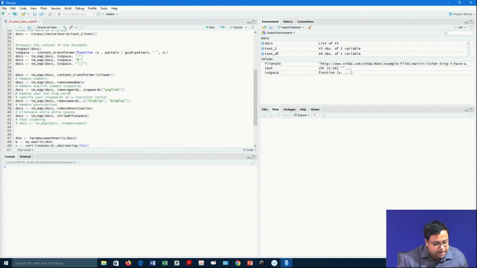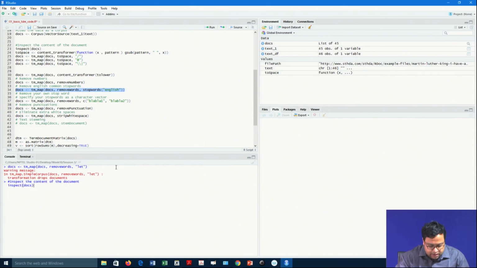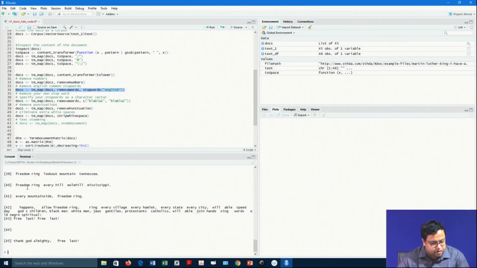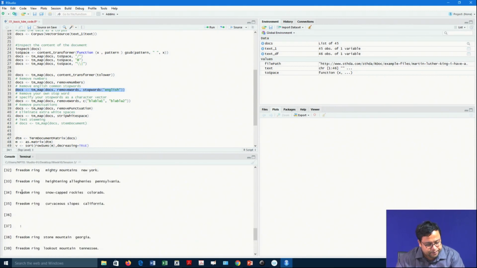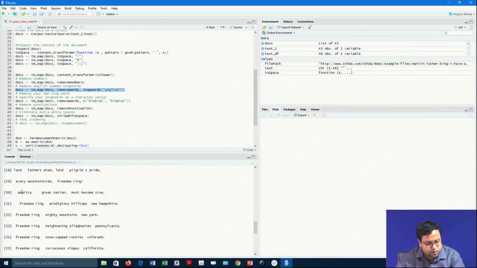How will I remove let? I will just create docs and here, instead of stop words, I would write let. Let has got removed. Now in my docs, let freedom ring and so on has also gone away.